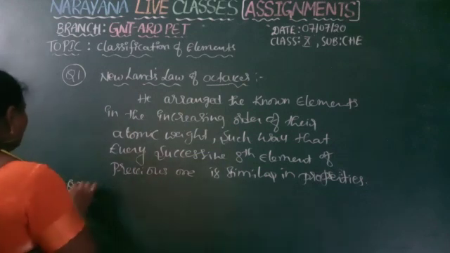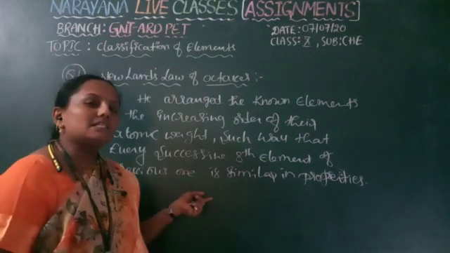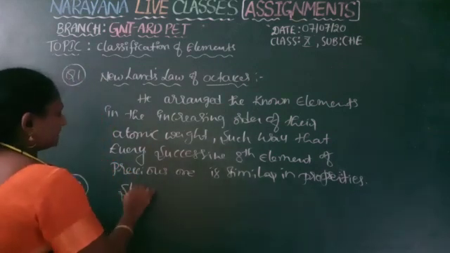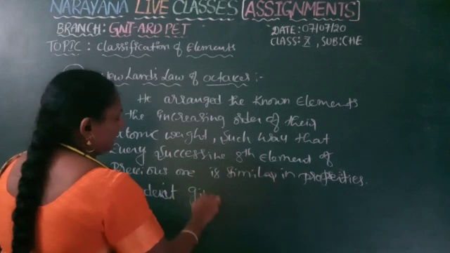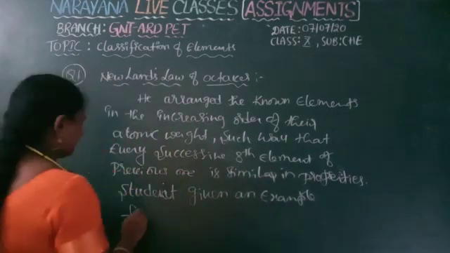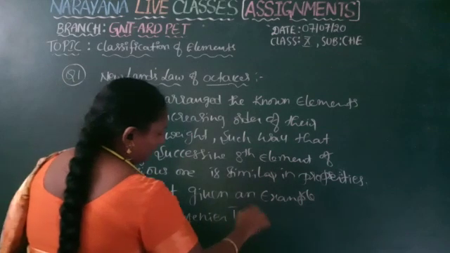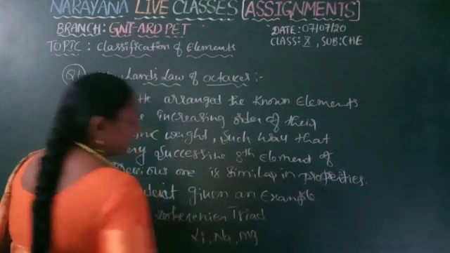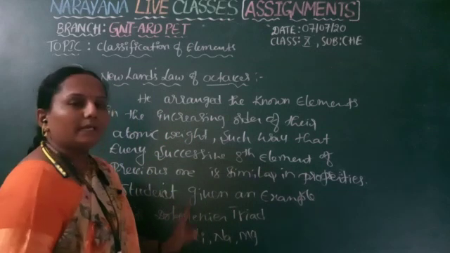Next, question number 2. A teacher asked the student to write an example of Dobereiner's law of triads, but the student gave an example for Dobereiner triad: lithium, sodium, magnesium. Is this example correct or not? We have to check. So this example is incorrect.